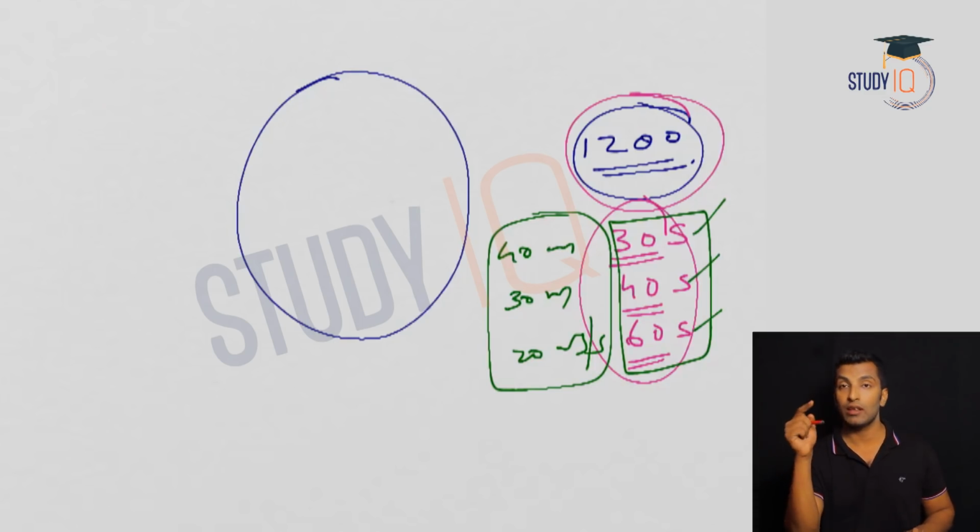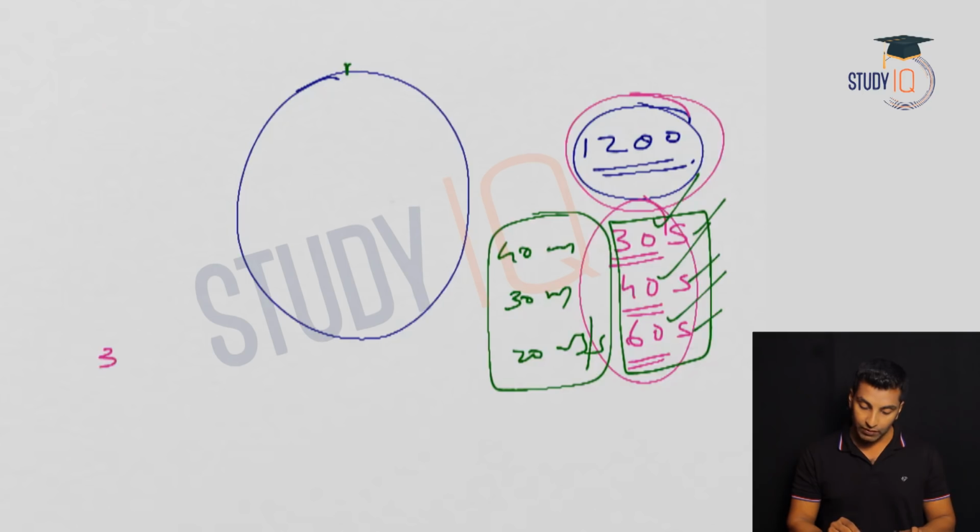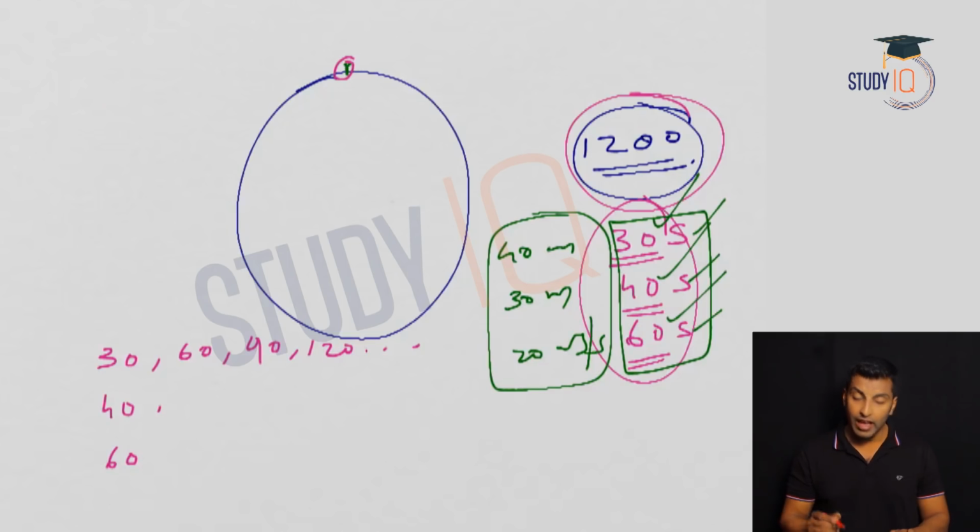The question was when they will meet again at the starting point. So we need to see how much time the first, second and third person take to complete one revolution. The first person takes 30, the second 40, the third 60. If the first person completes in 30, he completes the second round in 60, the third round in 90, the fourth in 120, like this. The second person, every 40th, comes to the starting point: 80, 120, like this. The third person, every 60th, is at the starting point: 120, like this.